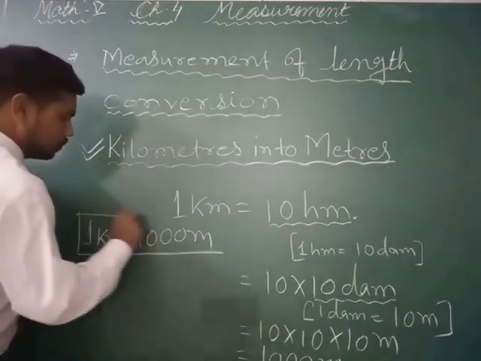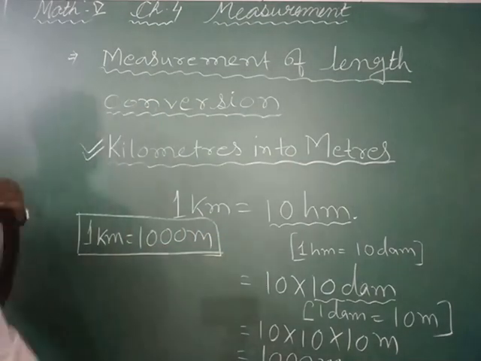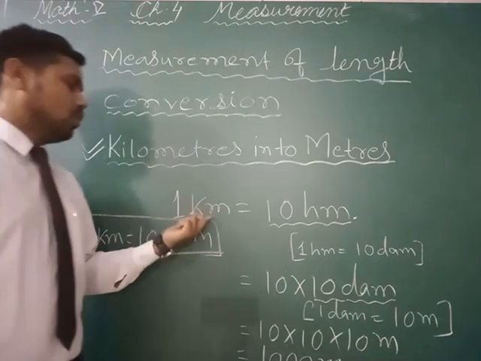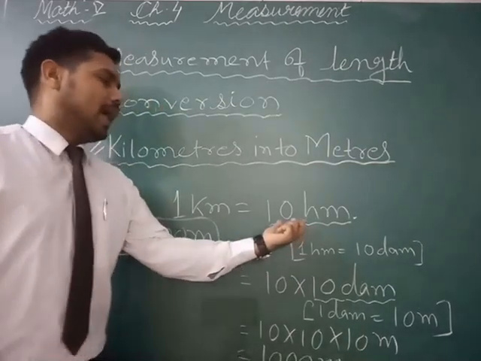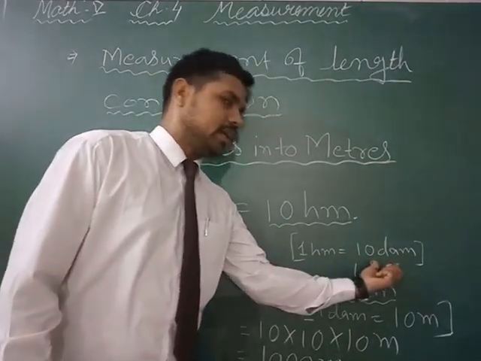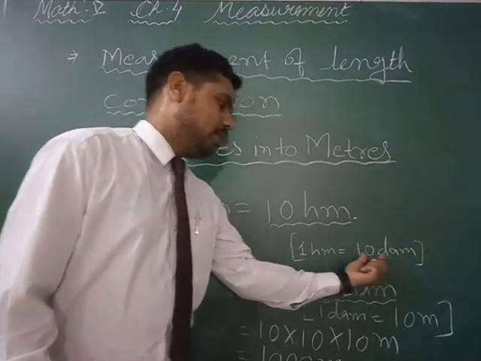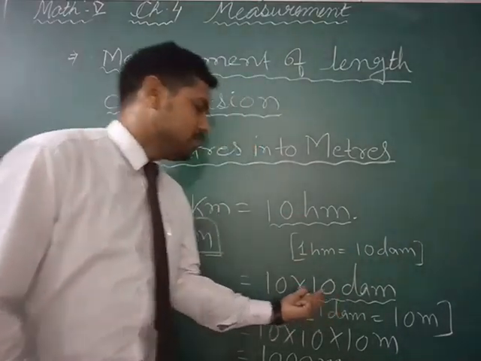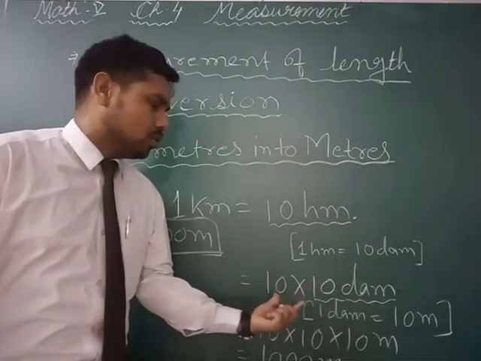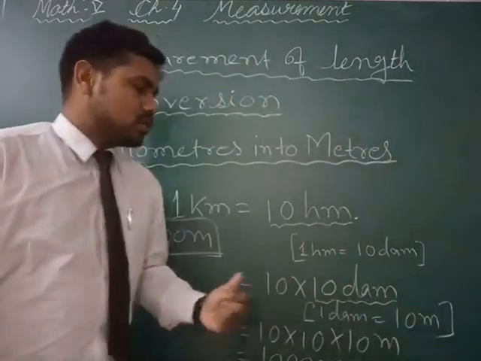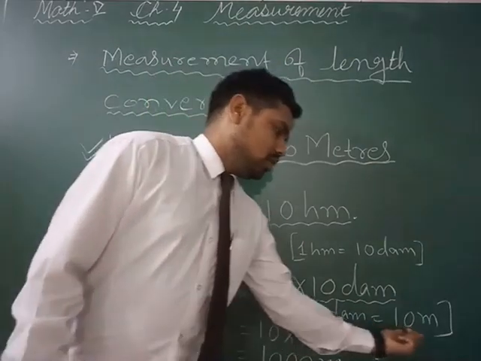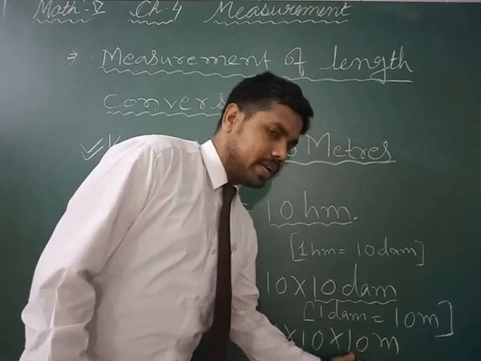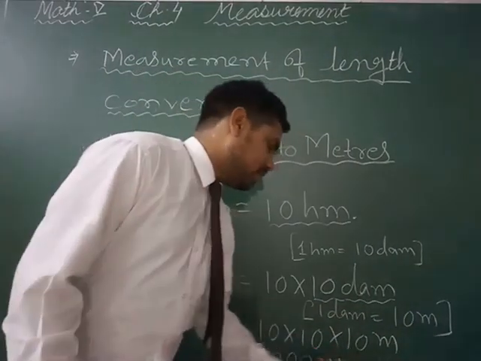This is the proof. We know 1 kilometer is equal to 10 hectometer and 1 hectometer is equal to 10 decameter, so 10 hectometer will be 10 into 10 decameter. Again we convert decameter into meter: 1 decameter is equal to 10 meter, so 10 into 10 into 10 meter is equal to 1000 meter.